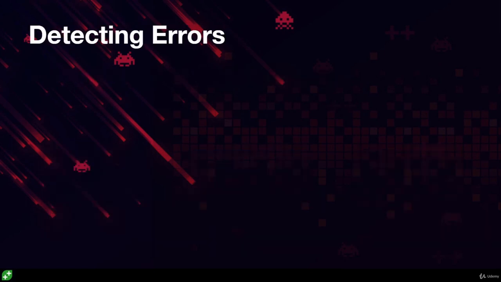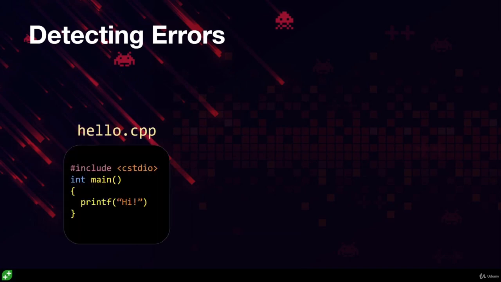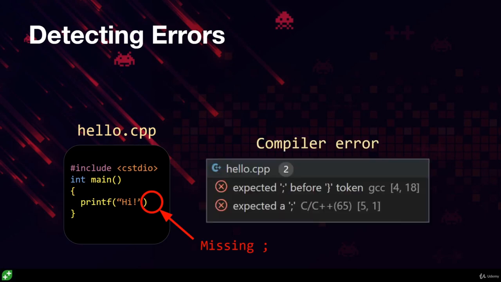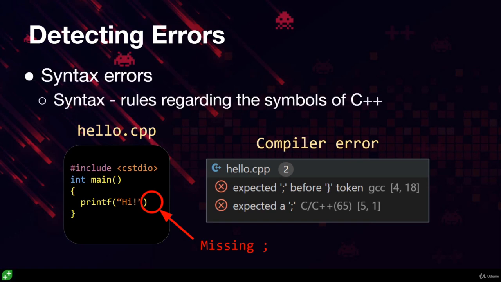Now, the compiler is capable of detecting certain errors in your code, such as missing a semicolon. Compilers generate error messages when they detect mistakes they can recognize. These simple mistakes are called syntax errors. Syntax is just the rules regarding the symbols of C++.